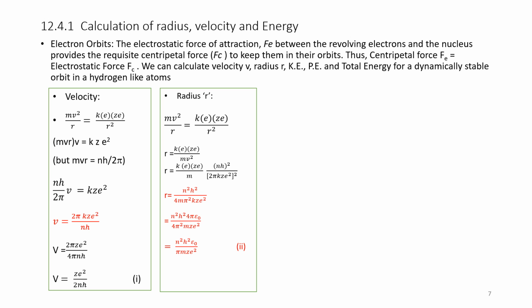We can put the value of v as 2 pi k Z e square divided by nh and simplify. So, we get the value of r as r is equal to n square h square epsilon naught by pi m Z e square.